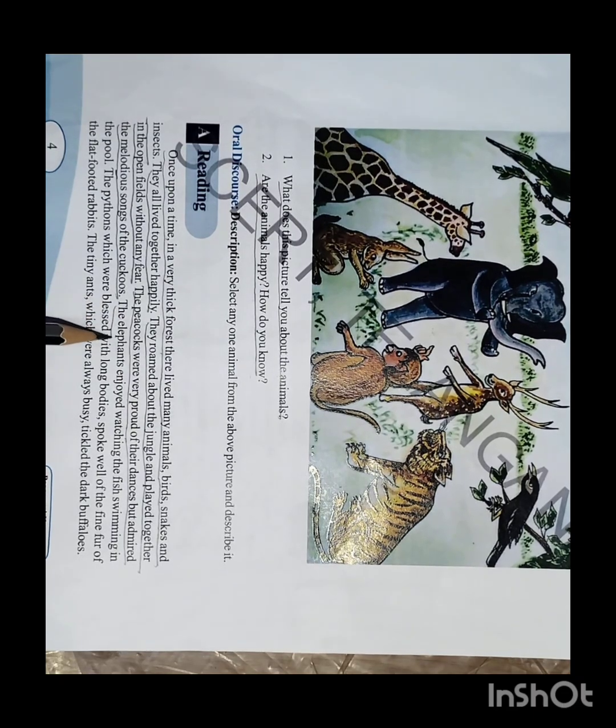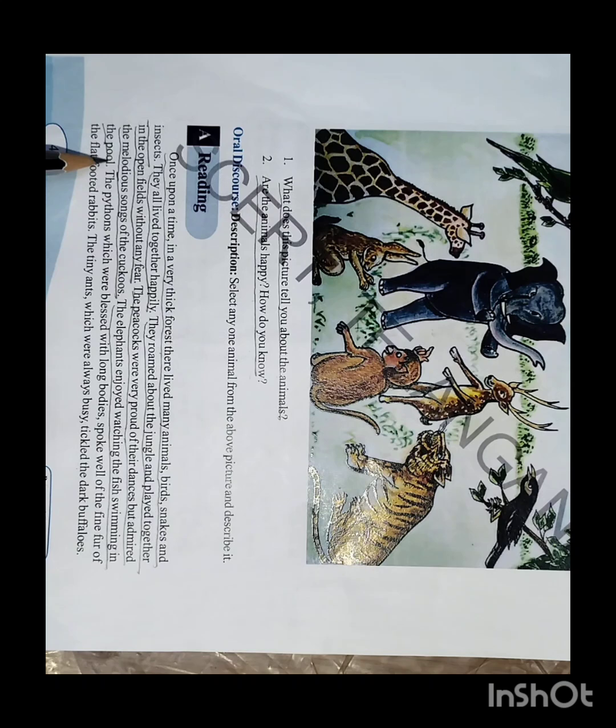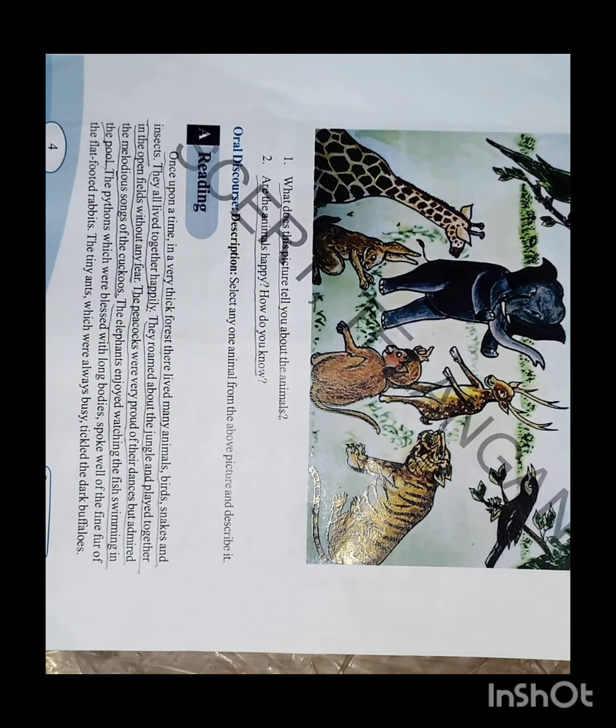Okay, the elephants enjoyed watching the fish swimming in the pool. So in the thick forest there is a small pond where the aquatic animals are living.